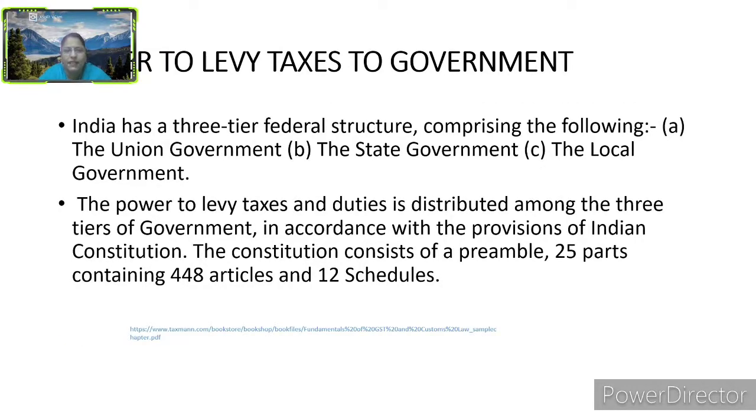Power to levy taxes. India has a three-tier federal structure comprising the Union government, the state government, and the local government. The power to levy taxes and duties is distributed among the three tiers of government in accordance with the provisions of the Indian Constitution. The Constitution consists of a preamble, 25 parts containing 448 articles, and 12 schedules.